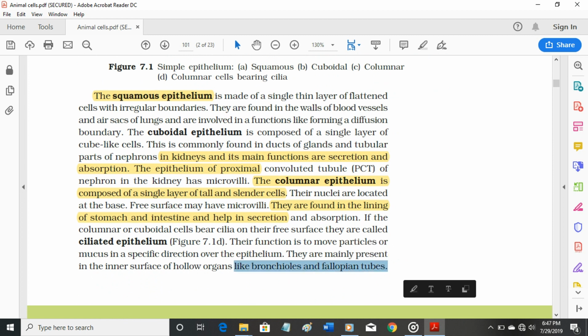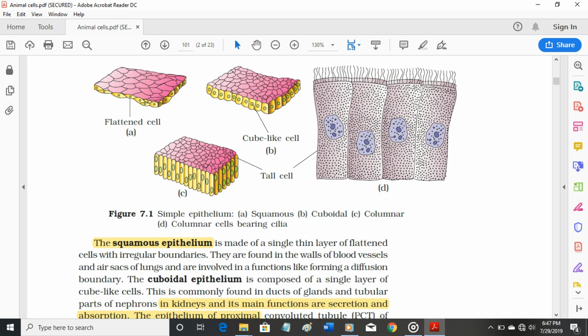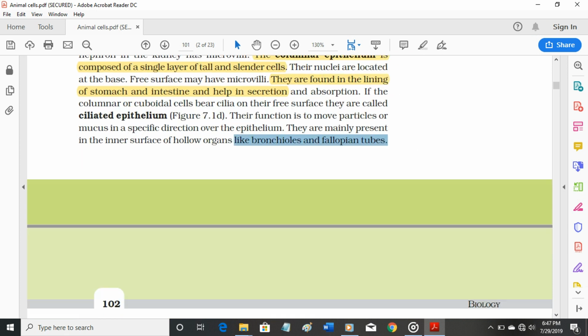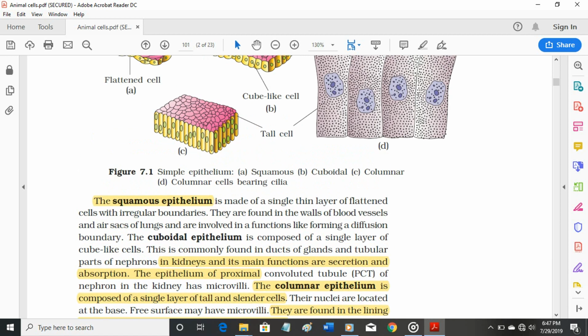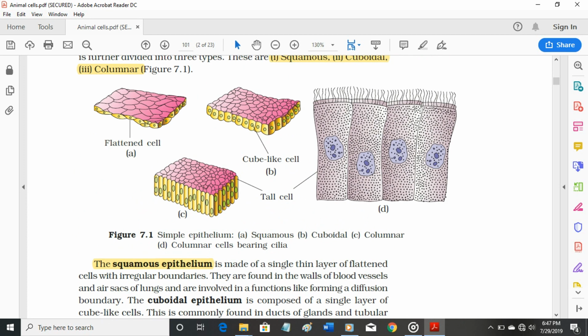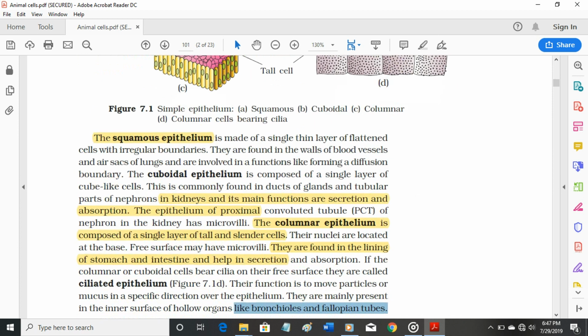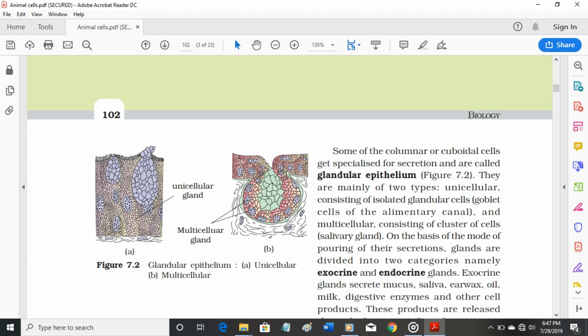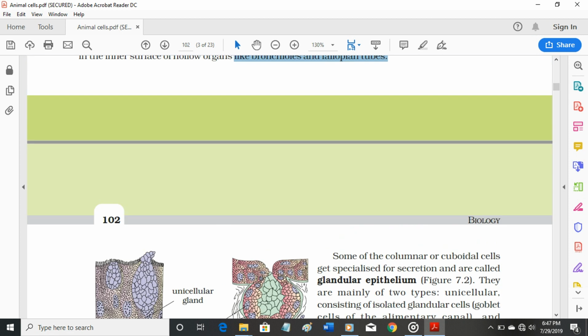Figure 7.1 Simple epithelium, A. Squamous, B. Cuboidal, C. Columnar, D. Columnar cells bearing cilia. Flattened cell, cube-like cell, tall cell.